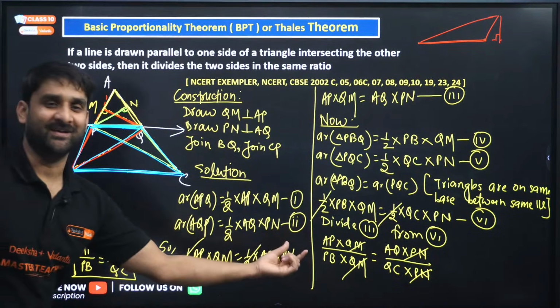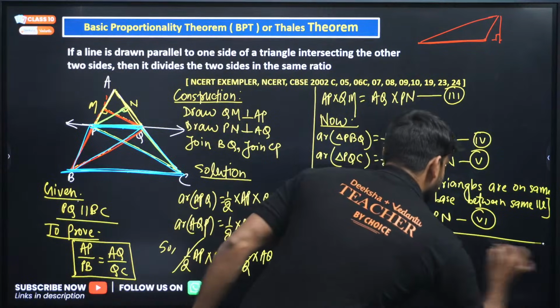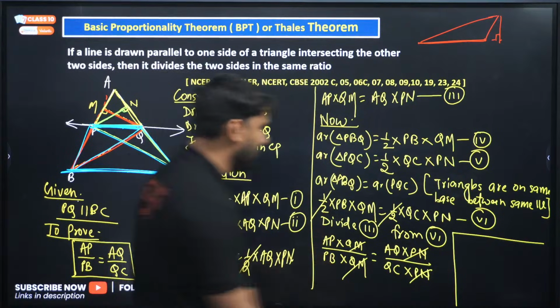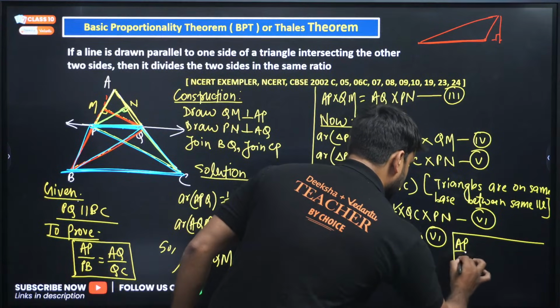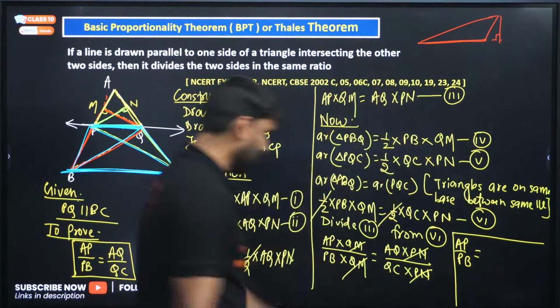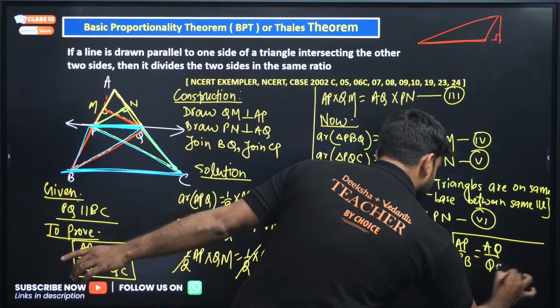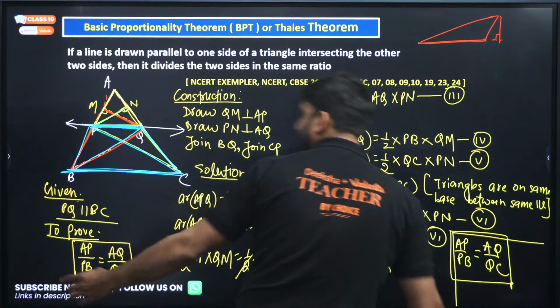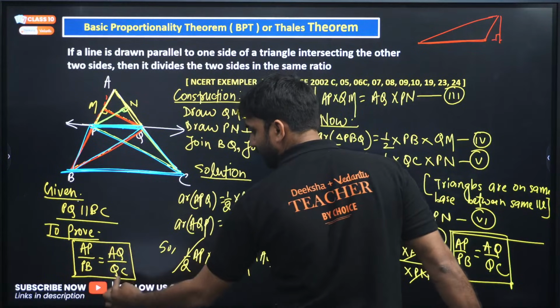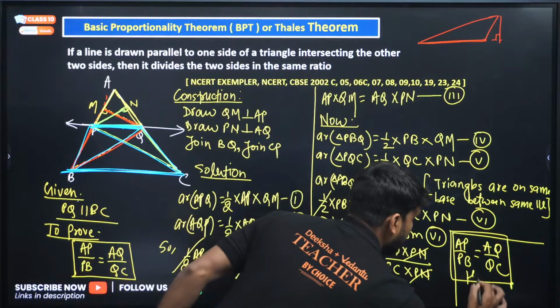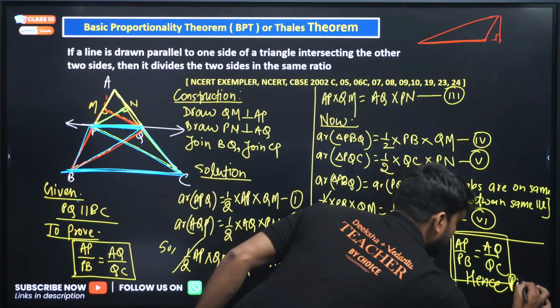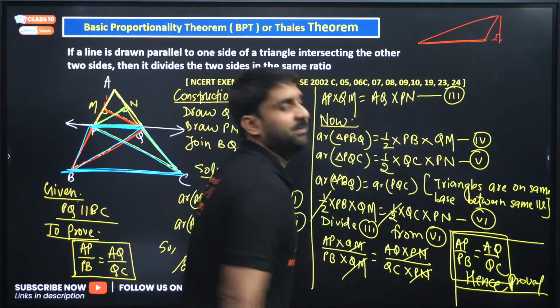What are you getting there? Yes, my dear, we have proved AP by PB is equal to AQ by QC. Can you see there? What we had to prove? AP by PB equals AQ by QC. Hence proved. And this is BPT, my dear champions.